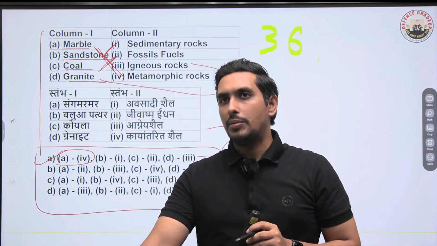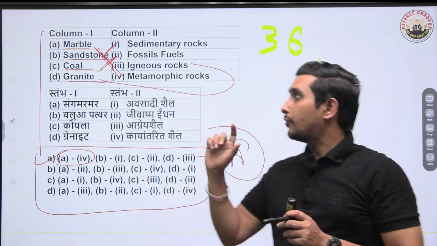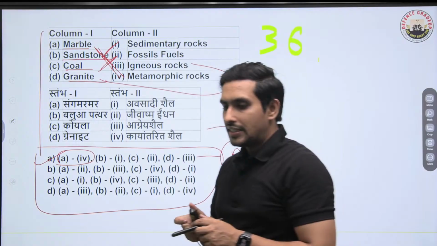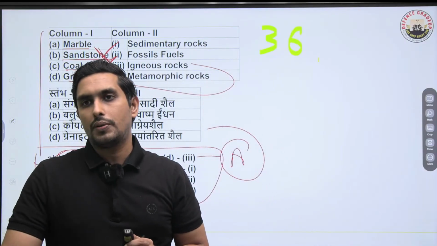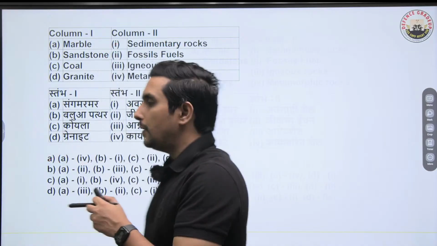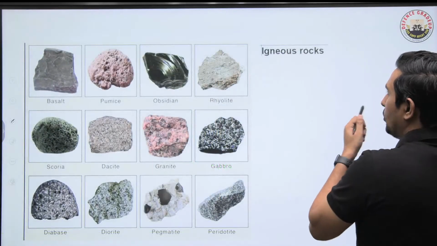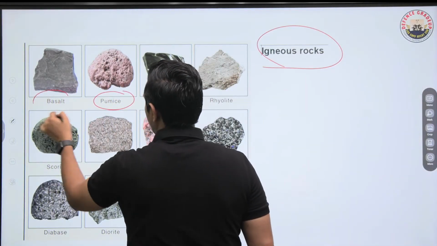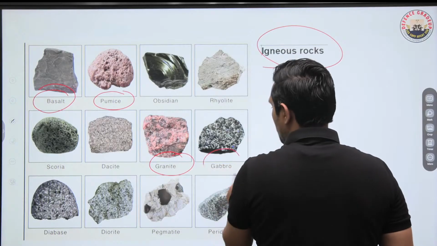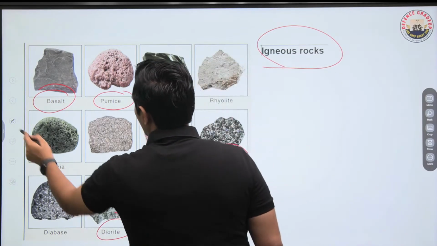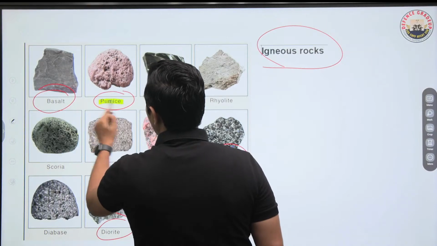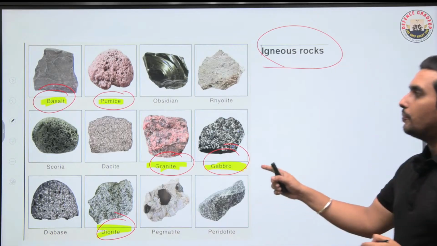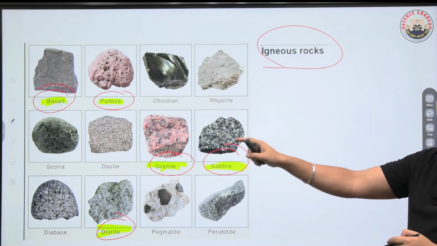It can be very much important from the examination point of view. So you have to have a basic idea about this. Everybody has to have a good mastery over various types of rocks. That is going to be important. Let me just show you, for example, if we talk about igneous rocks, which ones you have to remember? Pumice is important, basalt is important, granite is important, gabbro is important, diorite is also important. So just remember these are the igneous rocks: pumice, basalt, granite, gabbro and diorite. These 5 are very important igneous rocks.